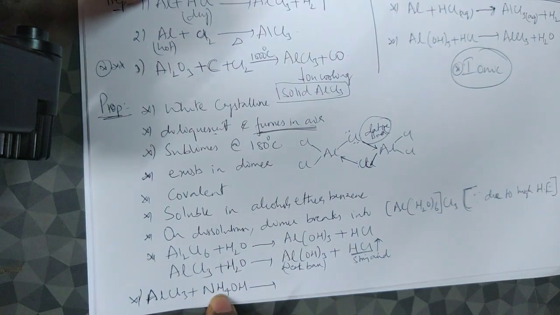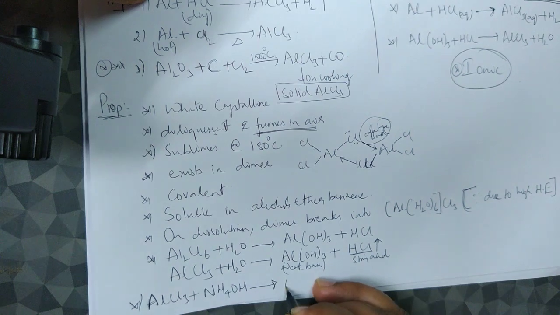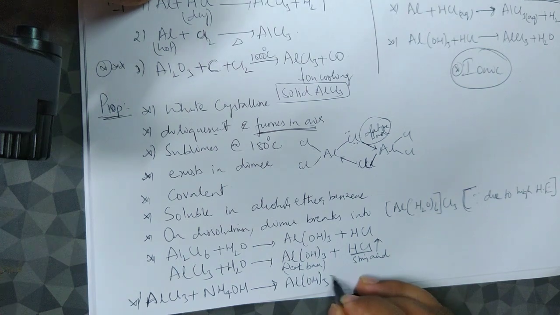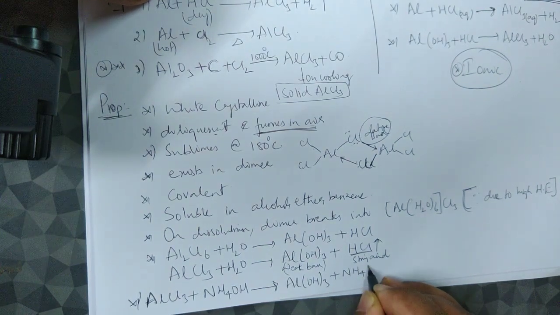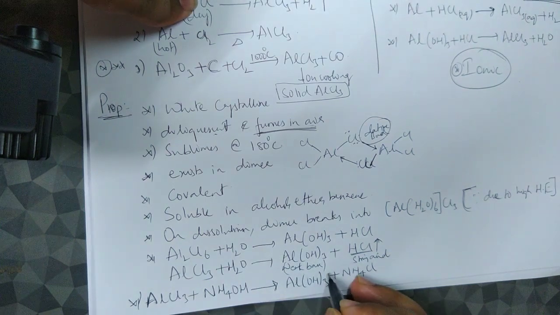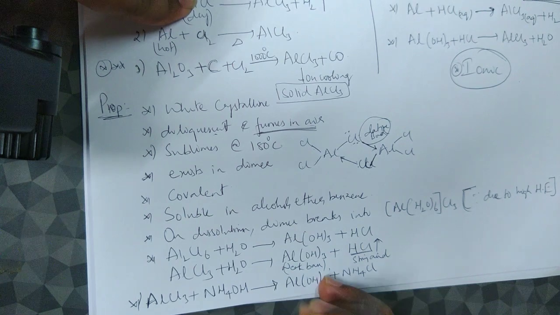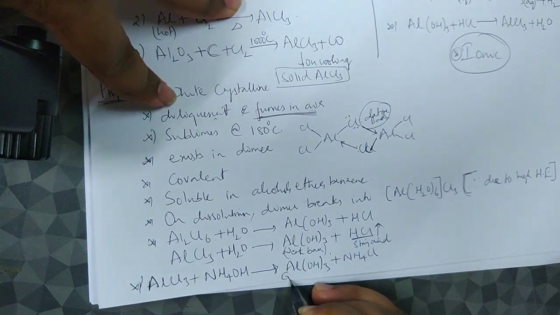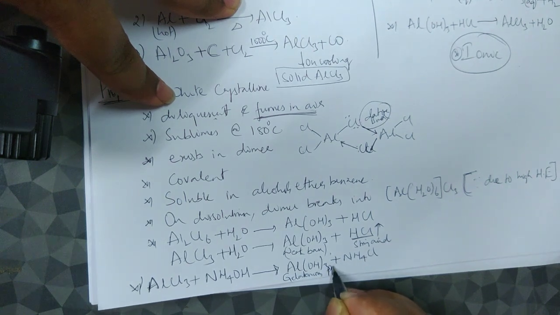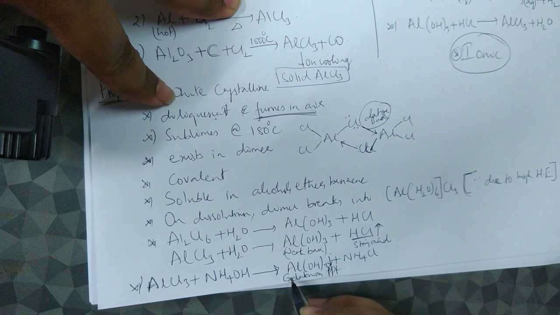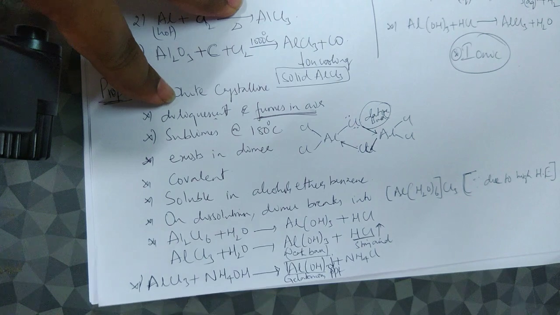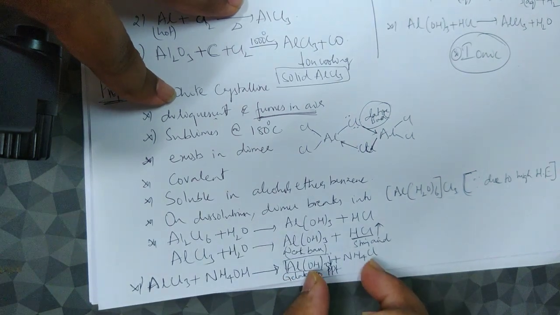AlCl3 treated with ammonium hydroxide forms obviously the same, that is aluminum hydroxide, you must be guessing this, plus a salt, that is ammonium chloride. Okay, so now from here it is important, this is a gelatinous precipitate. Remember this. In questions they say a substance on reacting with ammonium hydroxide forms a gelatinous precipitate and a salt of ammonium.